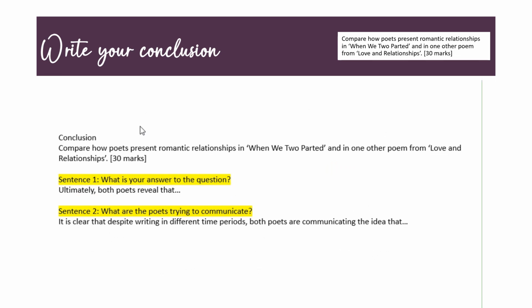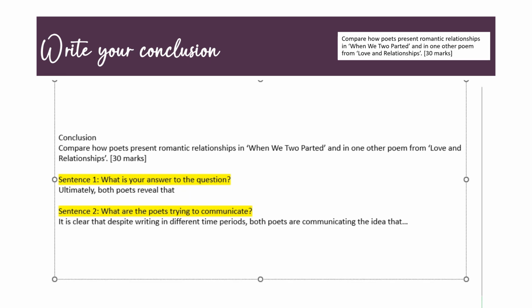Finally, it's time to write our conclusion. So my conclusions generally have two sentences. I like to keep them quite simple. The function of the conclusion is to provide an answer to the question and also to look at the key concepts, so those big ideas that the writers are communicating. I like to start my conclusions with the word ultimately. You will know that if you've watched my other videos.